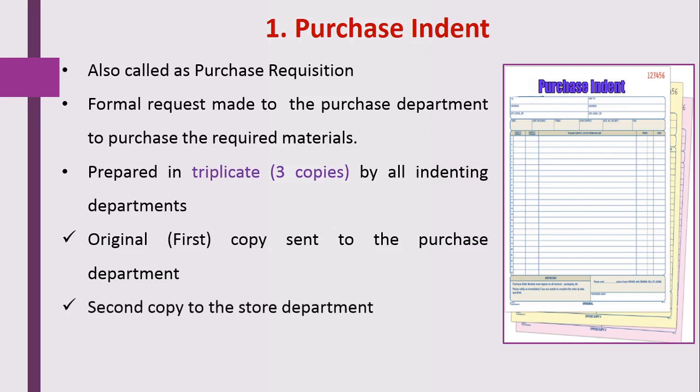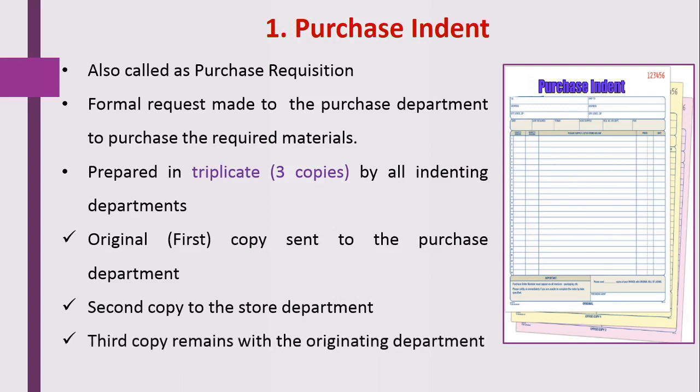The second copy is sent to the store department, as an intimation, so they will receive the materials as per that purchase indent. And the third copy remains with the originating department, where that purchase indent is generated. So here the purchase indent is made in triplicate.